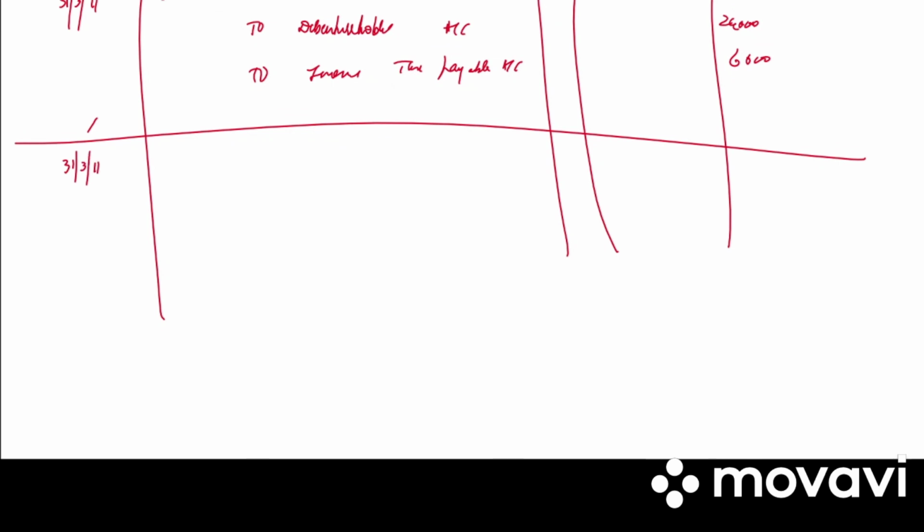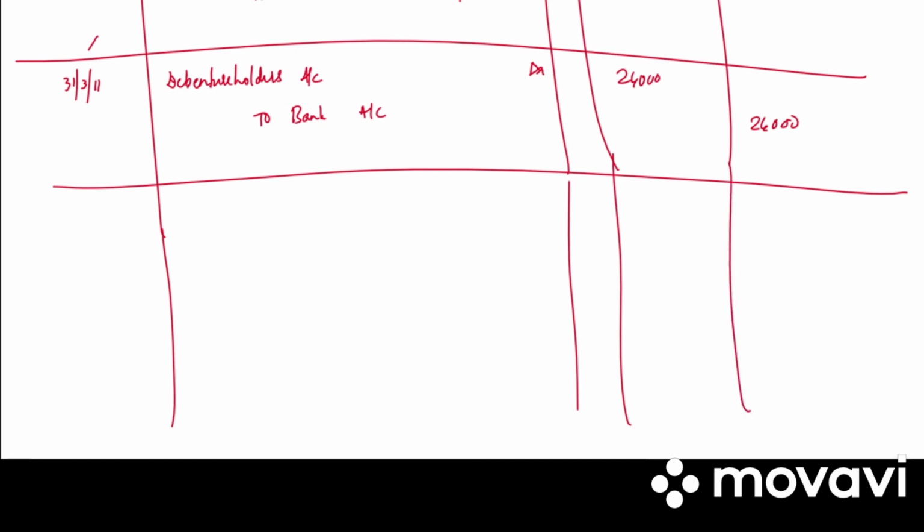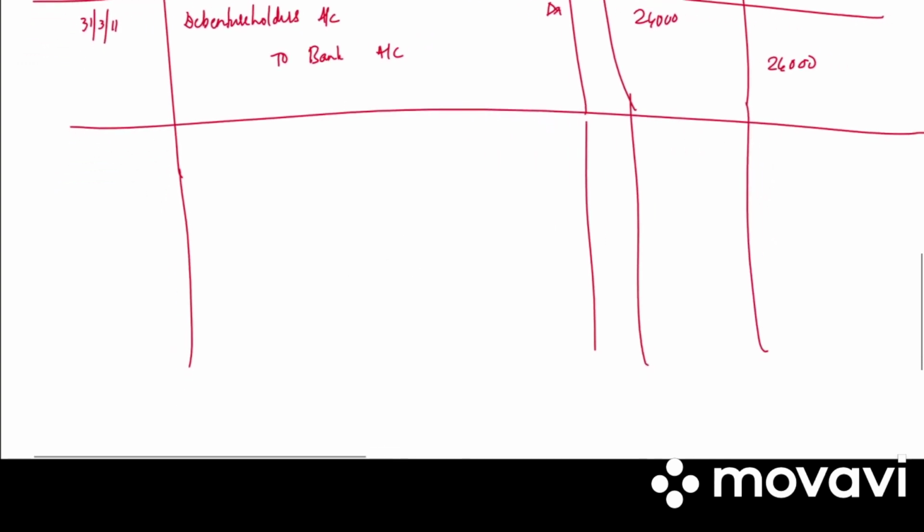Next, 31st March 2011. Debenture holders account debited to bank account. 24,000 debit, 24,000 credit. Write the narration. Payment of interest.